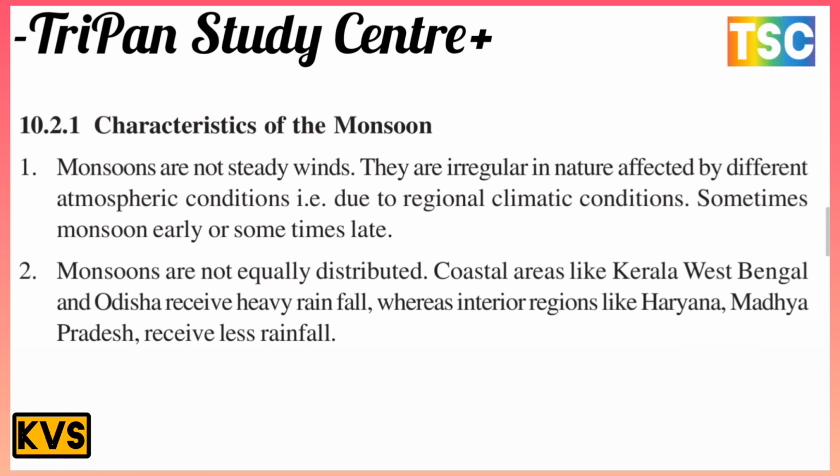Monsoons are not equally distributed. Coastal areas like Kerala, West Bengal and Odisha have heavy rainfall. Interior regions like Haryana and Madhya Pradesh have less rainfall. Rainfall is not equally distributed.